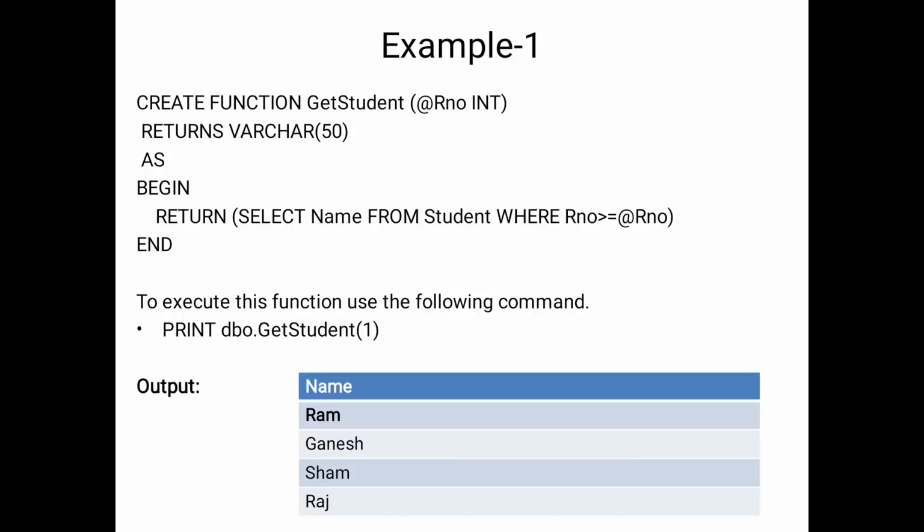So from the first roll number to the end, we can get the output from the first roll number to the end of the table. That's why, as we have 4 rows in that table, the first roll number is Ram, the second is Ganesh, the third is Sham, and the fourth one is Raj. So the total name column is displayed in the output.